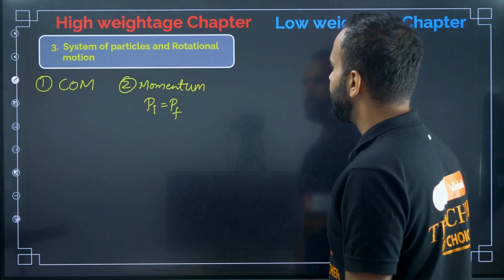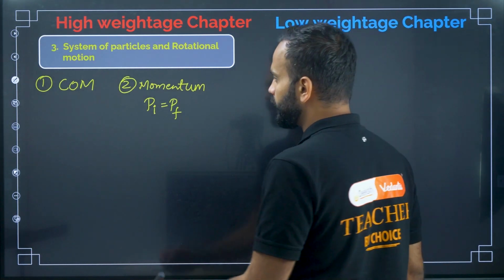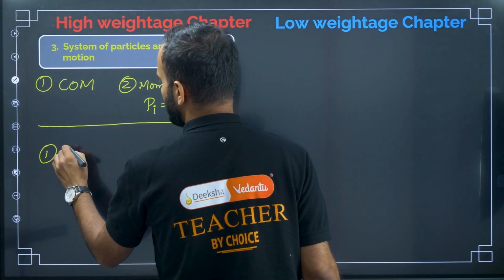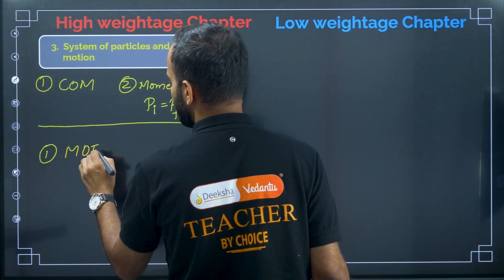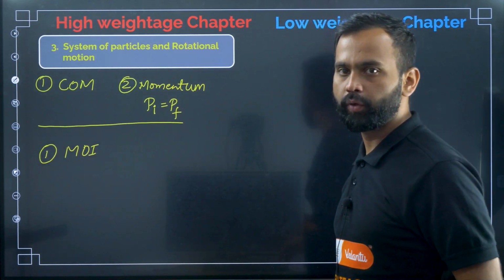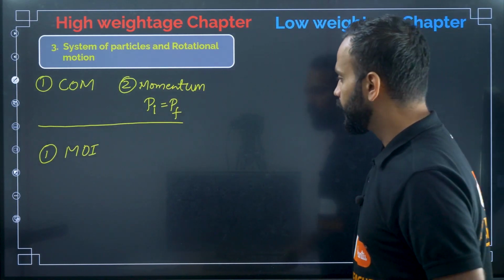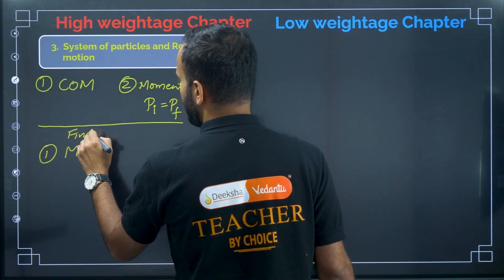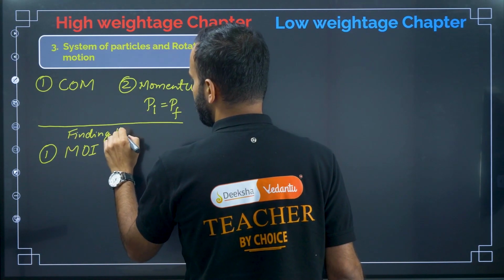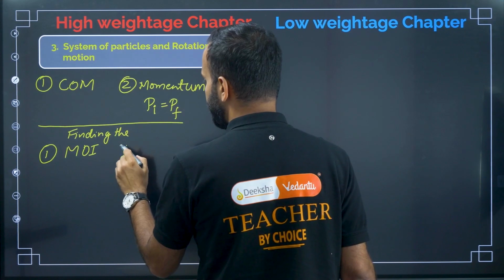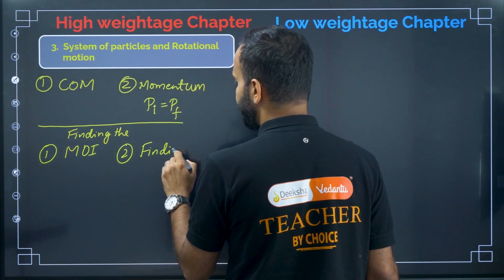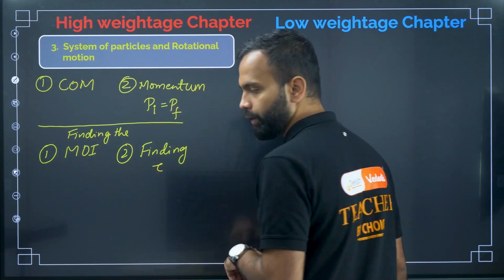And then the rotational motion. In rotational motion, you should focus more on finding the moment of inertia of the body about any axis. Second one, finding torque tau.